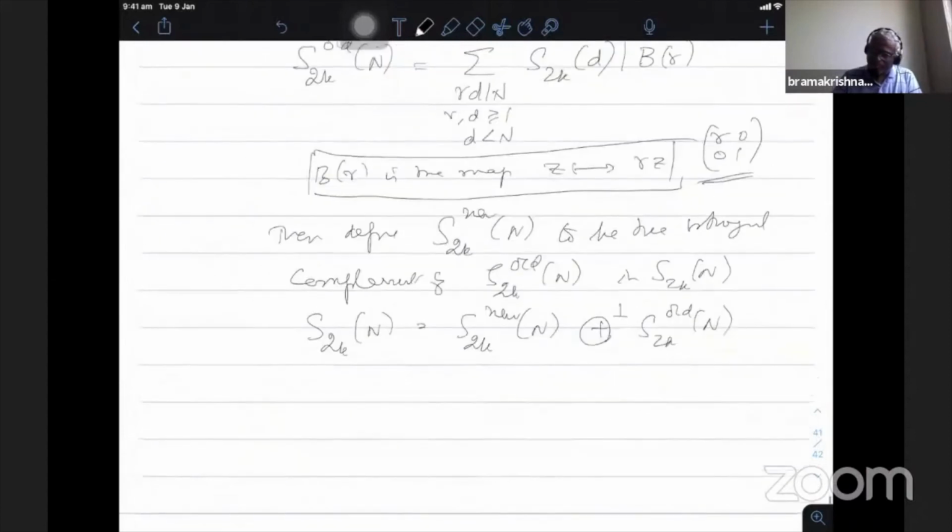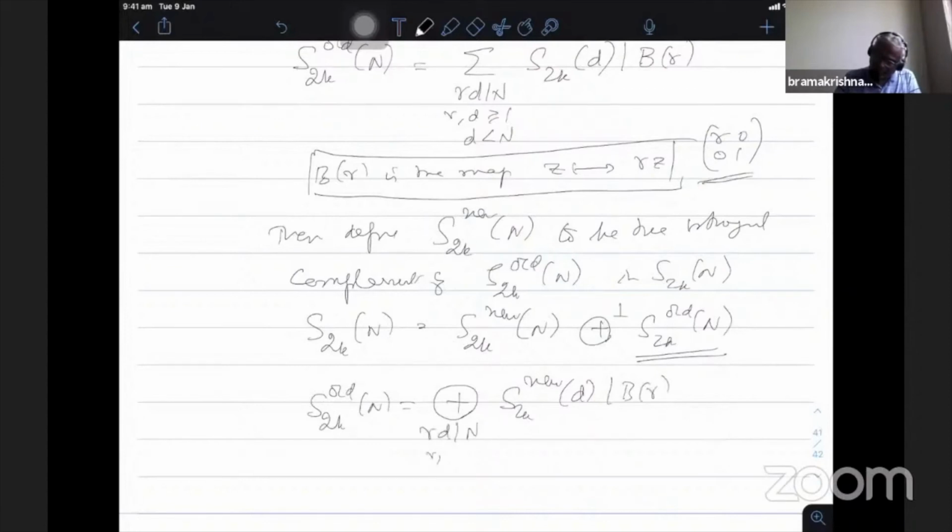So inductively one can do that. Finally, one can also decompose this into direct sums of new forms and its duplicates. So finally, one can prove that S2K old n is an ordinary direct sum of S2K new d under the operator B_r, where rd divides n, rd is greater than or equal to 1, d strictly less than n.